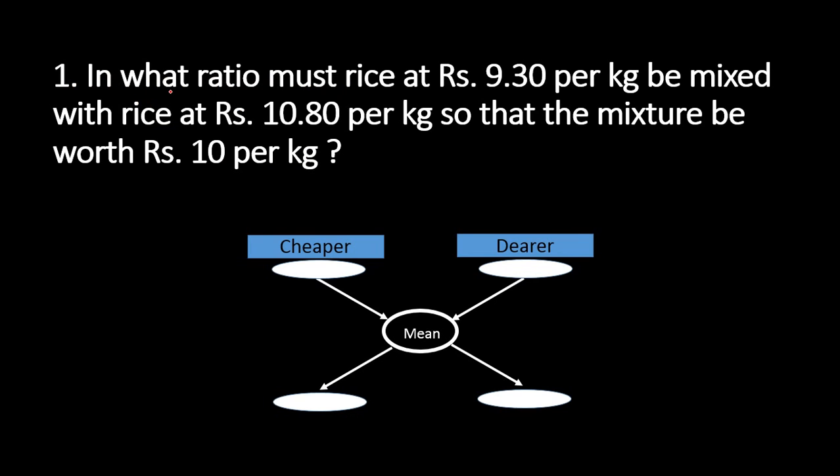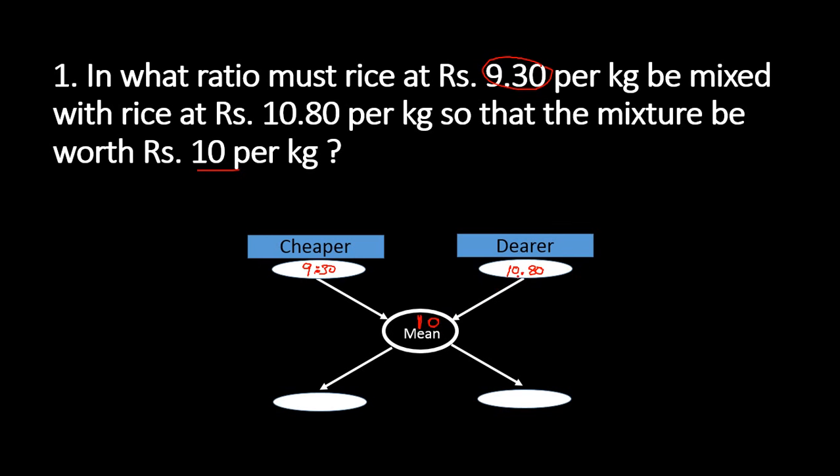Here, in what ratio must rice at 9 rupees 30 paise per kg be mixed with rice at 10 rupees 80 paise per kg so that the mixture is worth 10 rupees per kg? Now what is the cheaper price here? 9 rupees 30 paise, simply 9.30. And what is the higher price, the dear price? 10.80. Now what is the mean price required? 10 rupees.